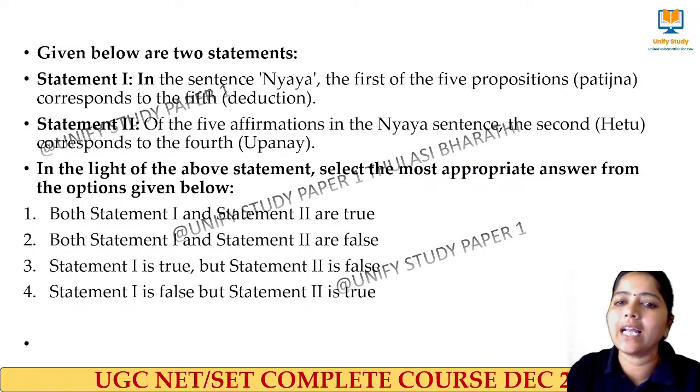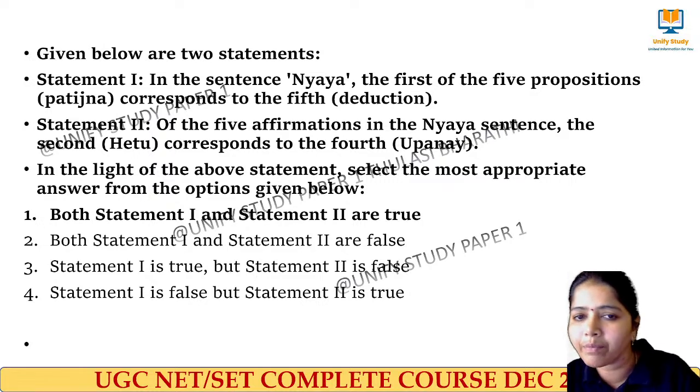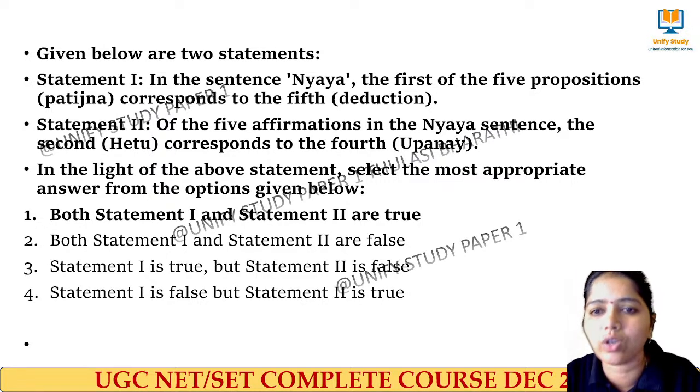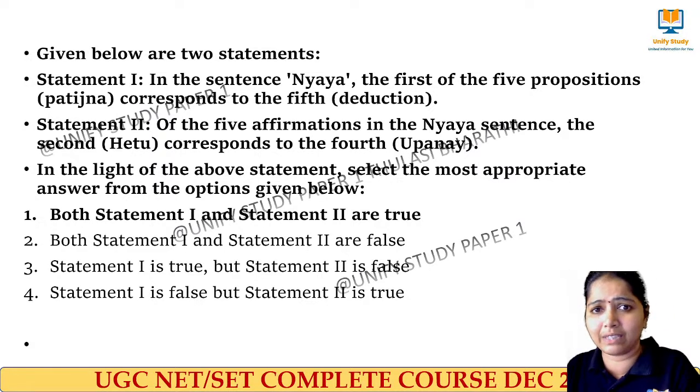Yes, the right answer for this question is both the options are said to be true. How, ma'am? As we all know, the Nyaya syllogism has 5 propositions. It starts from Pratijna to Nigmana. That is the 5th one.